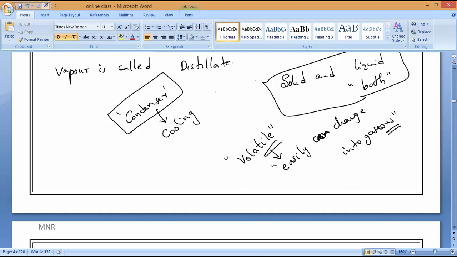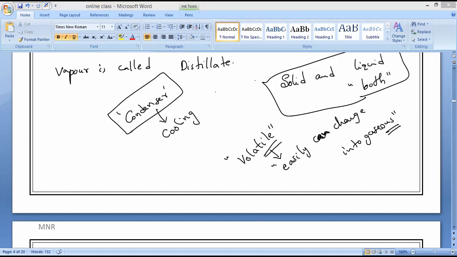Now, in this distillation technique, we'll have a distillation flask, and whatever liquid is present will evaporate first and come into the condenser. The condenser will condense it into pure liquid, and the pure liquid is collected in a separate vessel.